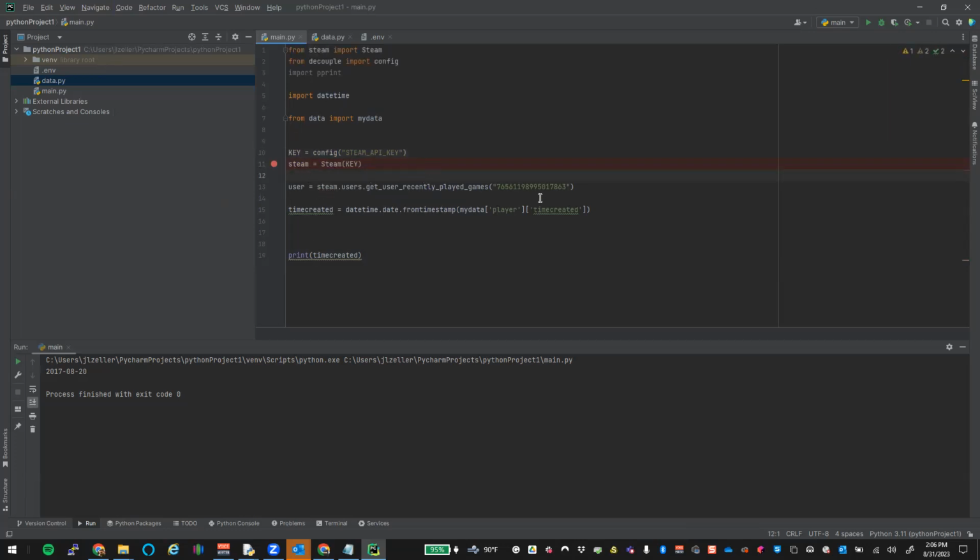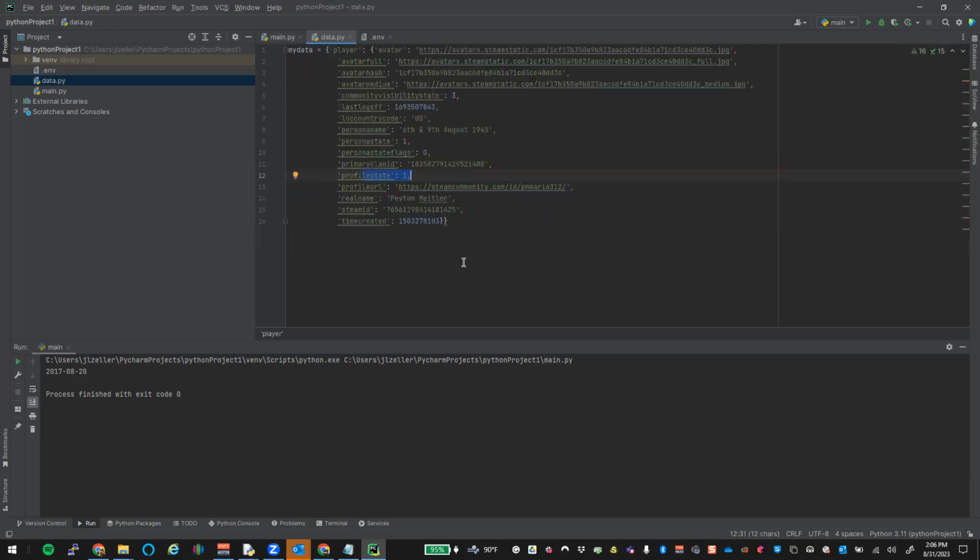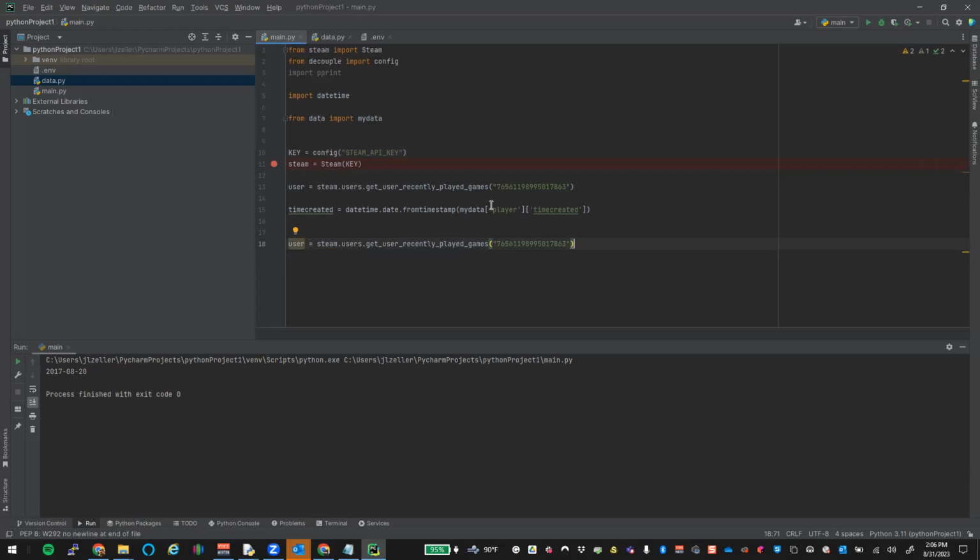Okay. That all looks good. We're going to call this, and we're going to have to call this based off of your what? Steam ID, right? So what's your Steam ID out of the data? That's second to the bottom one right there. This guy right here, right? So we want to take this format. We're going to plug that here.